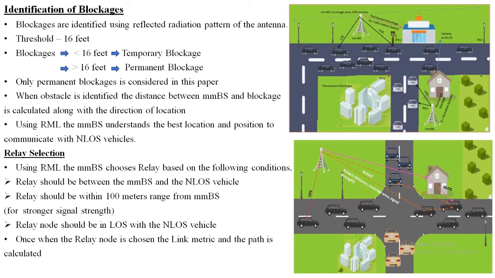So here, when an obstacle is identified, the distance between the mmBS and the vehicle is calculated. And using RML, the mmBS understands the best location and position to communicate with the non-line of sight vehicle. So once the blockage is identified, the position of the non-line of sight node in order to transmit information to the non-line of sight vehicle.